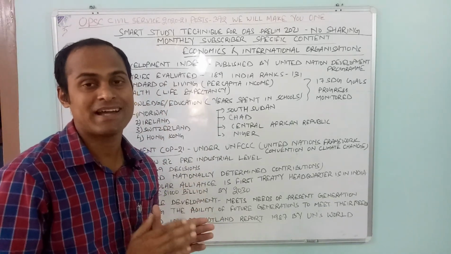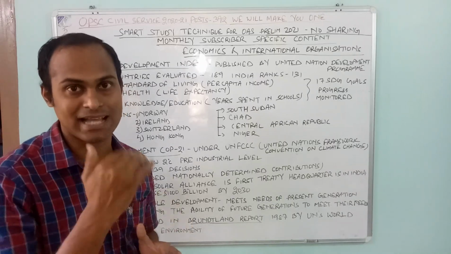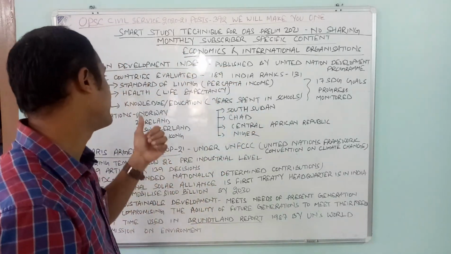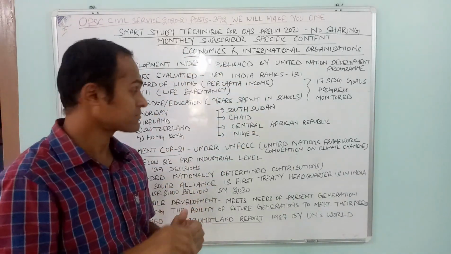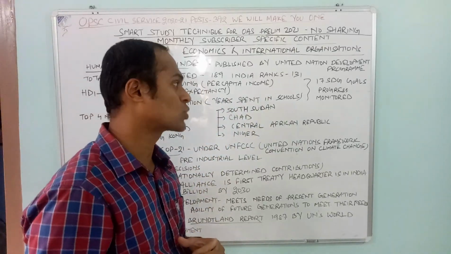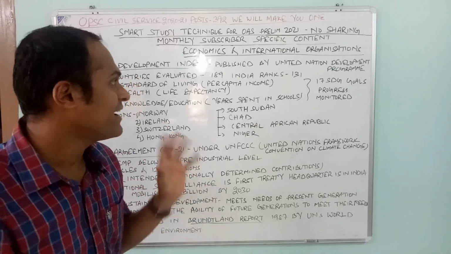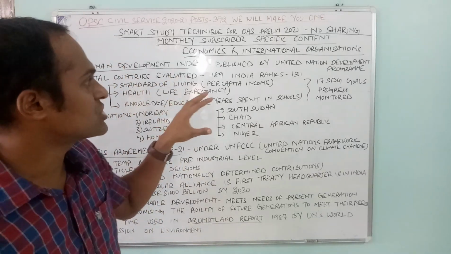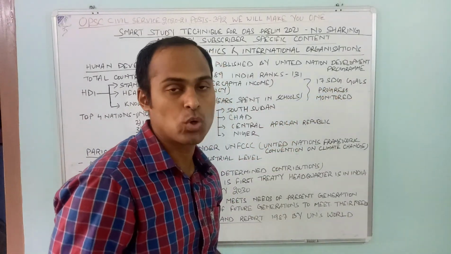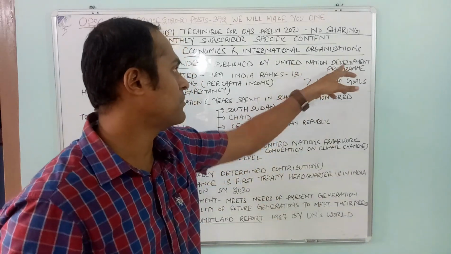Then health is life expectancy. Whichever country's people have higher life expectancy, they give a higher HDI. Then knowledge or education, which is years spent in school. All these dimensions are diverted into the 17 SDG goals, which the United Nations Development Program also monitors.